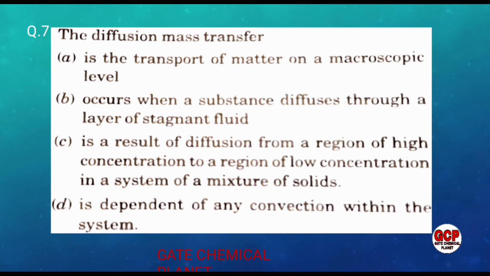The diffusion mass transfer is the transport of matter on a macroscopic level. It occurs when a substance diffuses through a layer of stagnant fluid. Is a result of diffusion from a region of high concentration to a region of low concentration in a system of mixtures of solids. Is independent of any convection within the system.